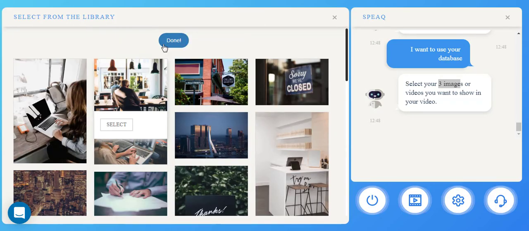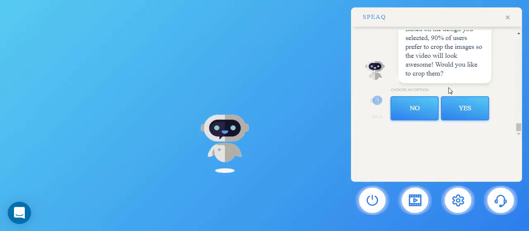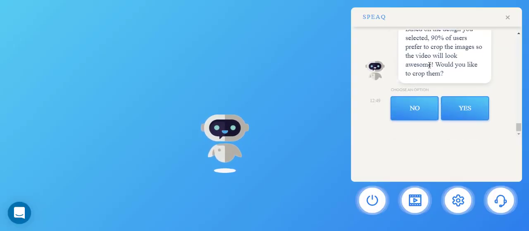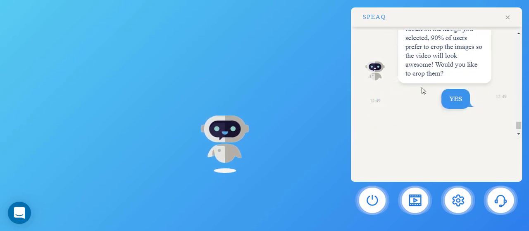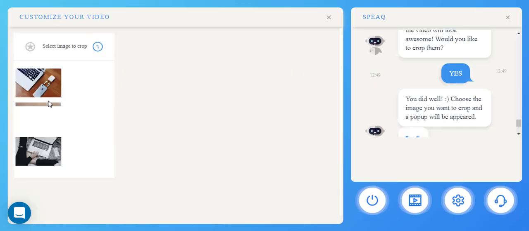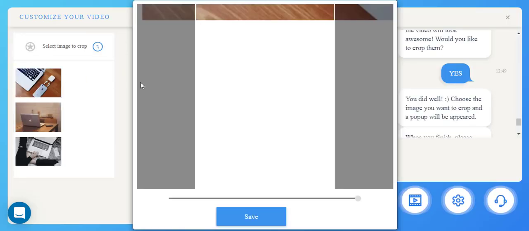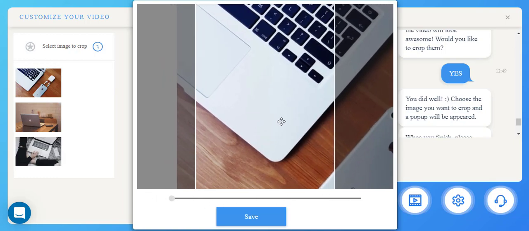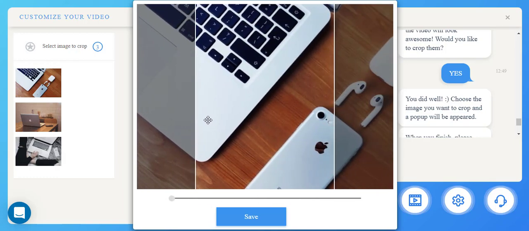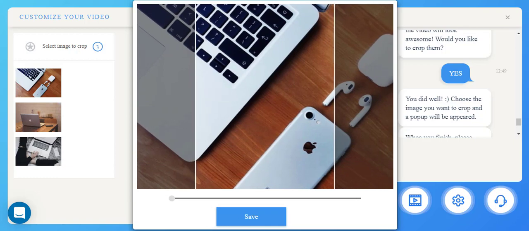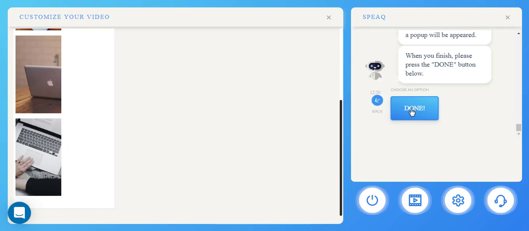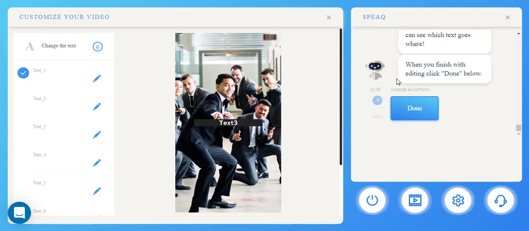Once you have selected your images, just scroll up and click on done, and it will give you a notification that the images were successfully uploaded, and it will ask you, do you want to crop your images, and I suggest that you do, to make it fit the video perfectly. Right over here on your left side there will be the images selected. I suggest you zoom out of them and then select the portion that you want to appear on your video. Click save, and you do the same for all the images. Once you're done, click the button over here.